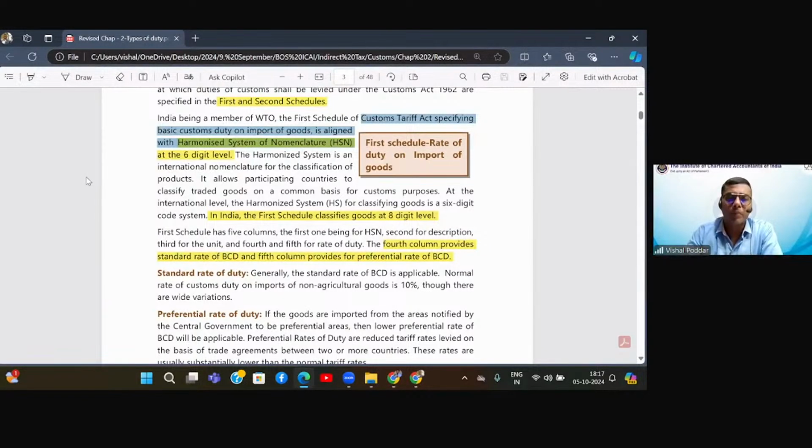So HSN is basically a standardized list of names. Maybe we call something a cake, but somebody else may call it a pastry. Somewhere else it may be called a particular type of cookie. Now the question is, if in different countries, even in the same English language, the same product is known by different names, it will be difficult to have inter-country trade, because every country will be representing the product by a different name. So how will trade happen? People may be confused as to what is a cookie, what is a cake and what is a pastry.